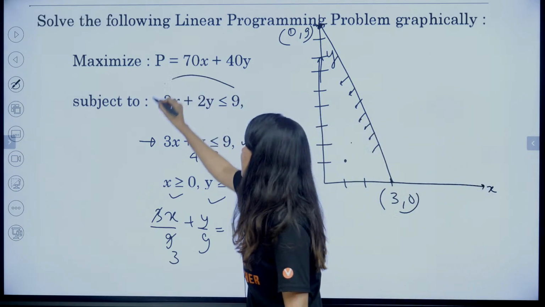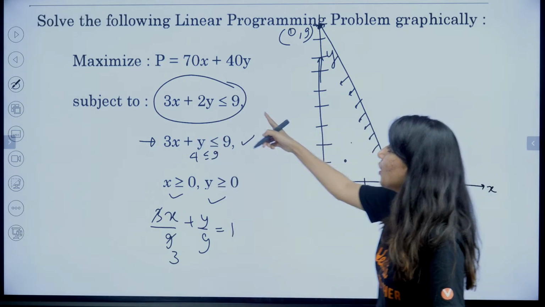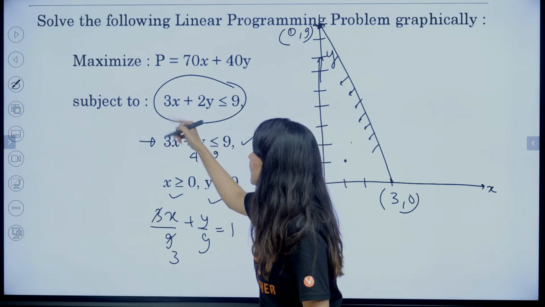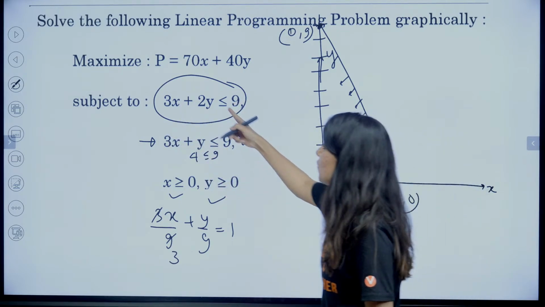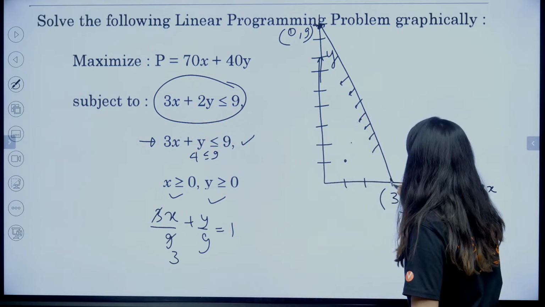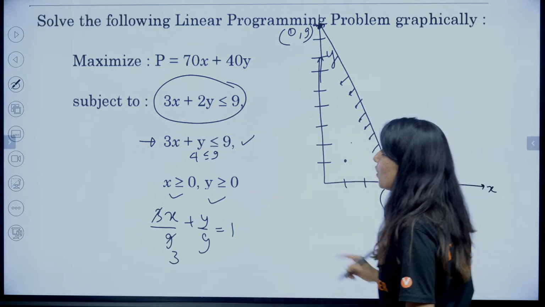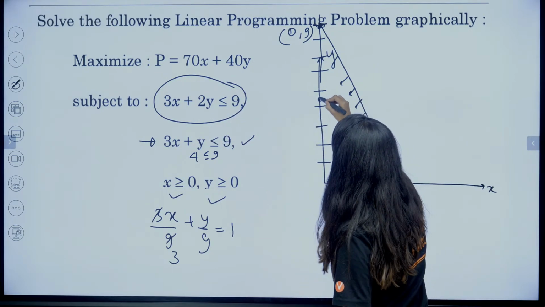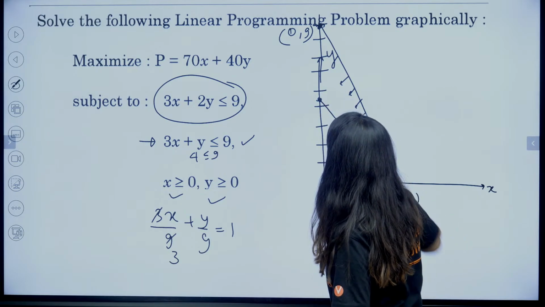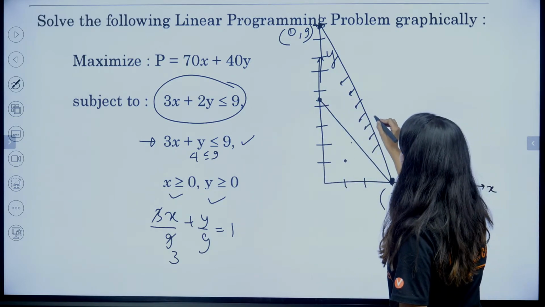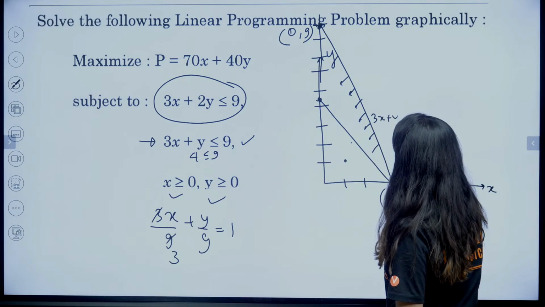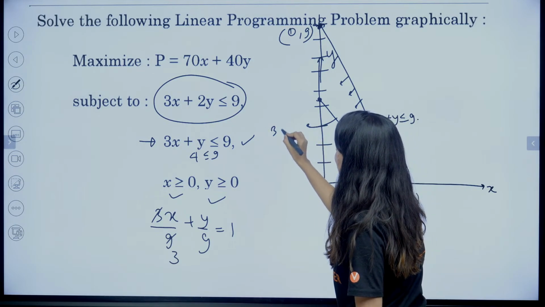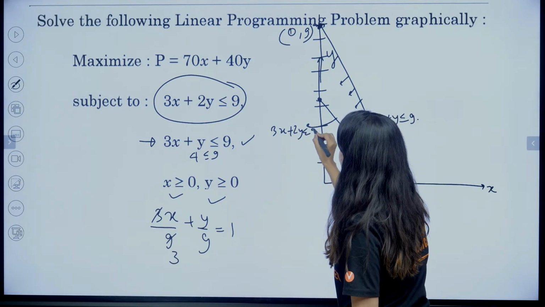Okay. Now what about this? How to plot this? So this will also pass through 3, 0. The moment I put y equal to 0, I am going to get x equal to 3. The second line will also pass through 3, 0, but it will pass through 4.5 on the y-axis. So this is the second line. Please do label. This is 3x plus y less than or equal to 9, and this will be 3x plus 2y less than or equal to 9.